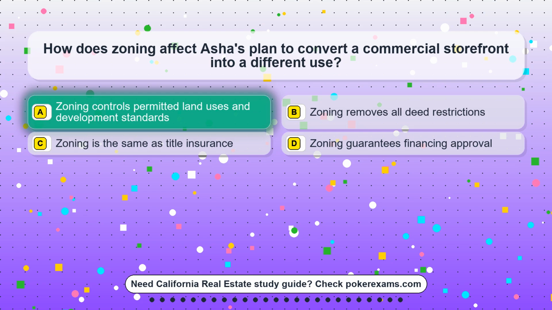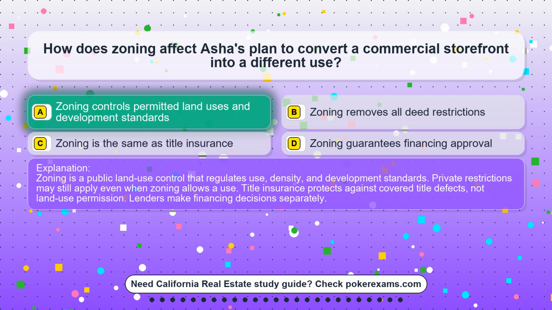The correct answer is option A. Zoning controls permitted land uses and development standards. Zoning is a public land-use control that regulates use, density, and development standards. Private restrictions may still apply even when zoning allows a use. Title insurance protects against covered title defects, not land-use permission. Lenders make financing decisions separately.